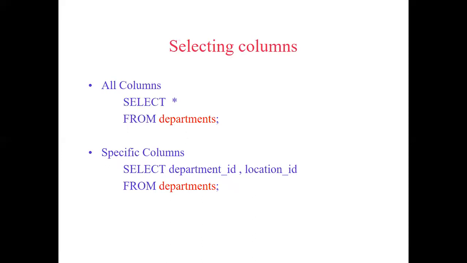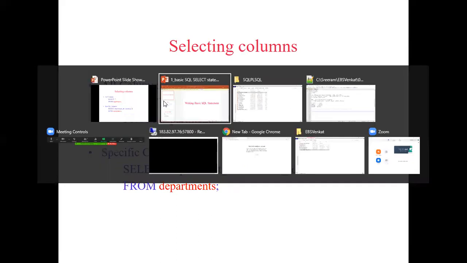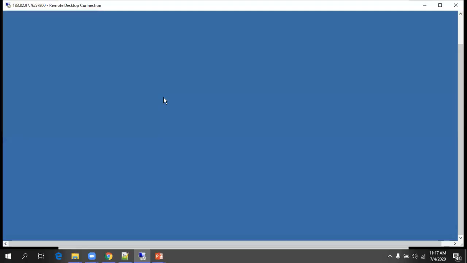Like here, if you observe, these are some basic examples. In the first case, it is trying to select all the columns from a particular table. In the next case, it is selecting only a few columns from a particular table. Okay, so let's do one example on select query.